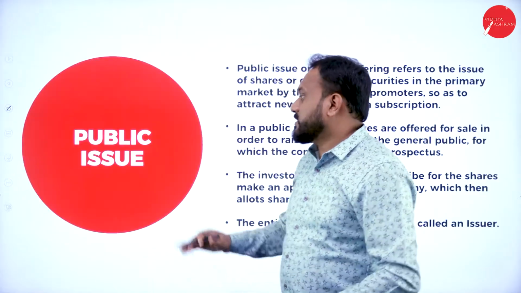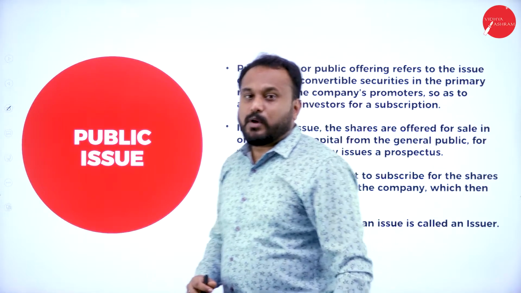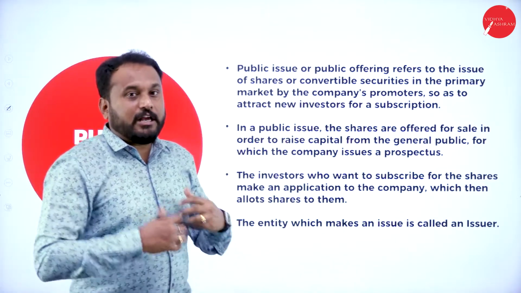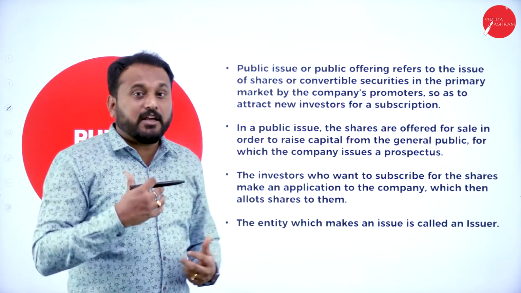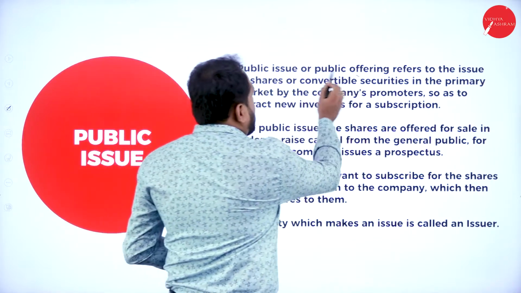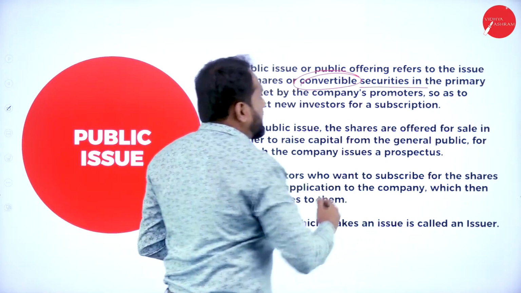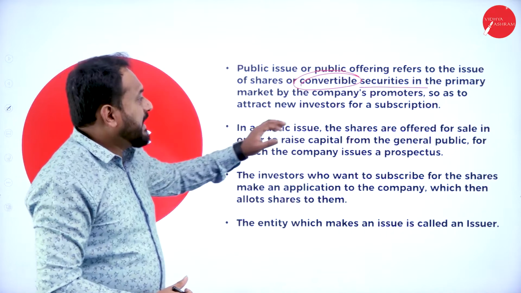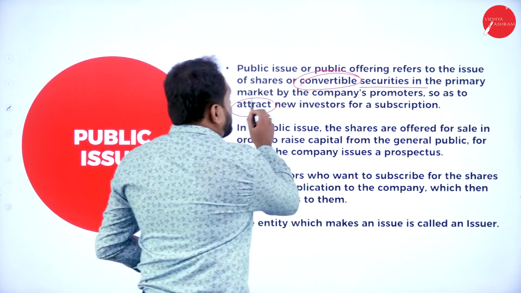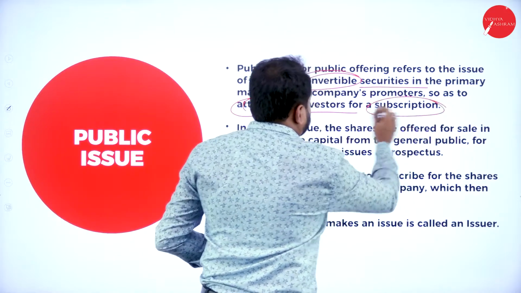The first one here is the public issue. Now what is this public issue all about? Public issue or public offering refers to the issue of shares or convertible securities in the primary market by the company's promoter, so as to attract new investors for a subscription.